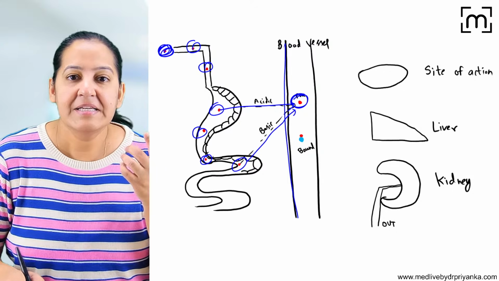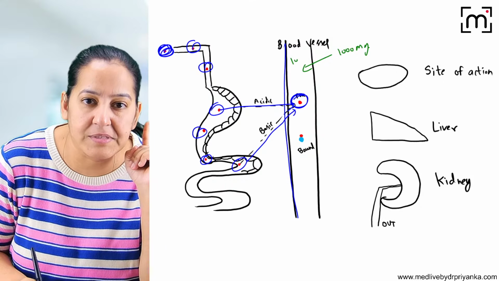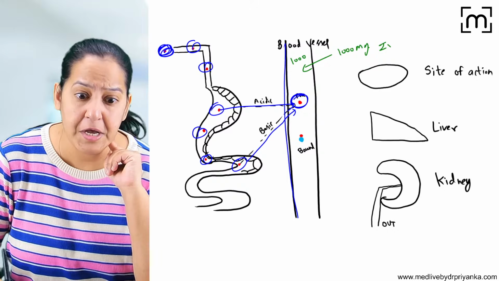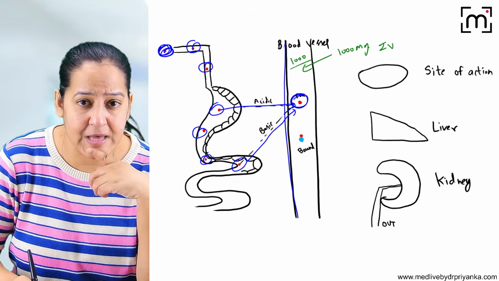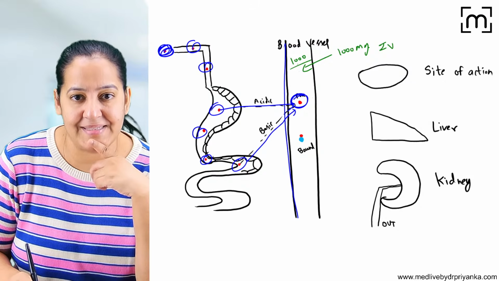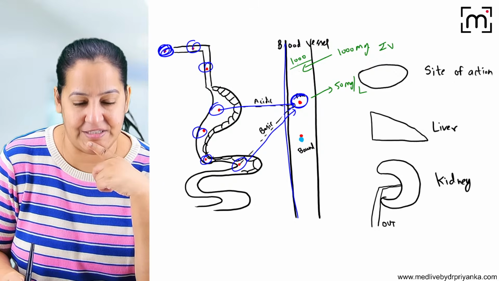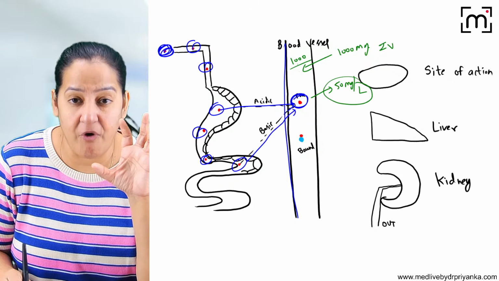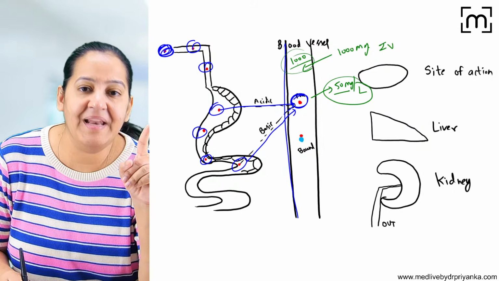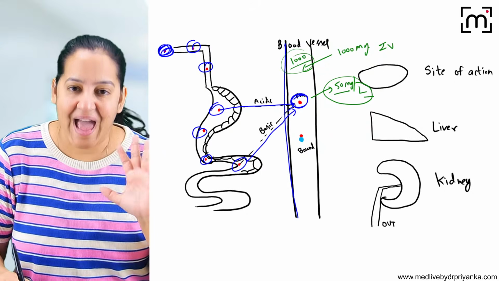Imagine. Listen, everyone. So I am giving a 1000 milligram injection. The complete 1000 is going in the blood. You will say, ma'am, okay, you are giving 1000 milligram by IV route, so complete 1000 is going in the blood. Now, out of the 1000 milligram, if I take the blood sample, I got 50 milligram per liter. So if I calculate the volume to accommodate complete 1000, it should be 20 liter, because for 50 milligram, 1 liter is required. For 1000 milligram, 20 liter is required, but we don't have 20 liter.